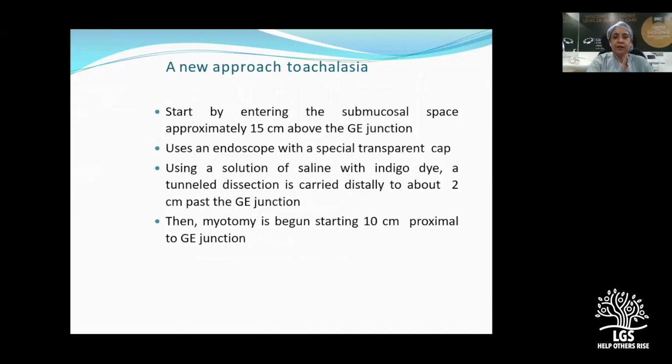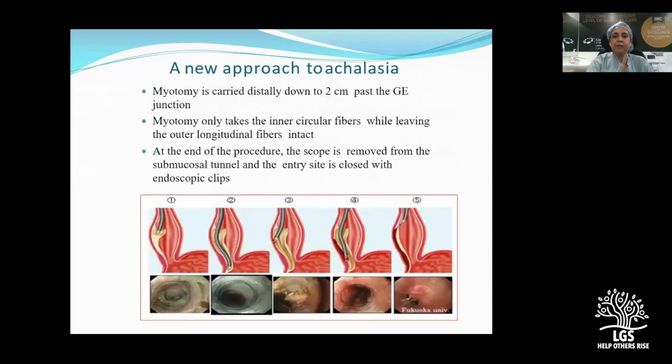Normally in our surgical myotomy, we separate both the circular and the longitudinal muscle fibers, but here only the circular fibers are taken while the longitudinal muscle fibers are left intact, and then at the end of the procedure the scope is removed and the point of submucosal entry is closed with endoscopic clips.